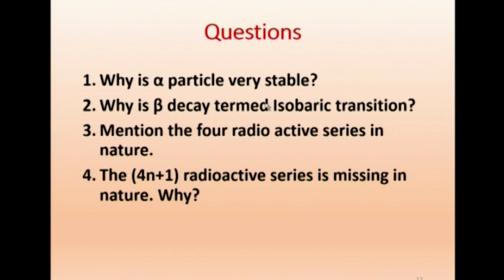Isobaric transitions are transitions in which the mass number A is constant. We mentioned the four radioactive series in nature, and we started with 4n. We will go on to 4n plus 1, 4n plus 2 and 4n plus 3, and conclude the session.